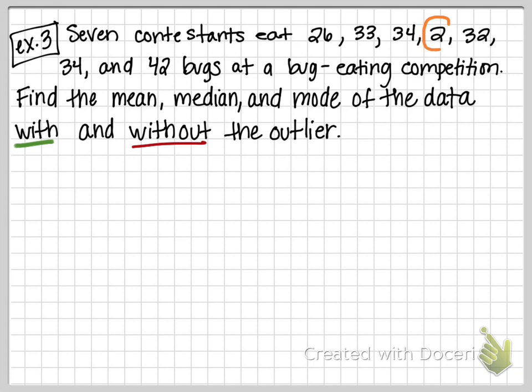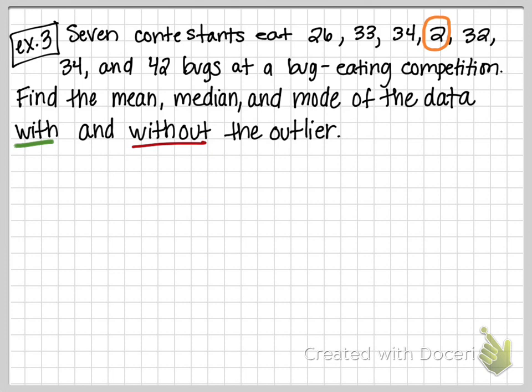This number is much different than all the other data. Okay? So we're going to look at the difference between how an outlier affects each of these measures of center. One for sure we know it affects. What does it affect? The average, right? The mean that we talked about yesterday. We saw that the average gets affected by outliers. Let's look at if it affects the mode or the median.